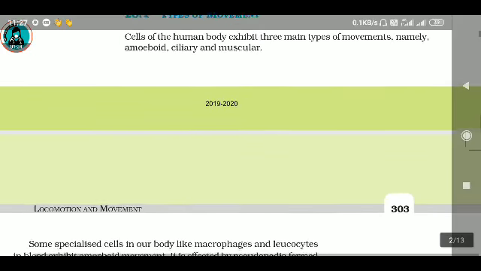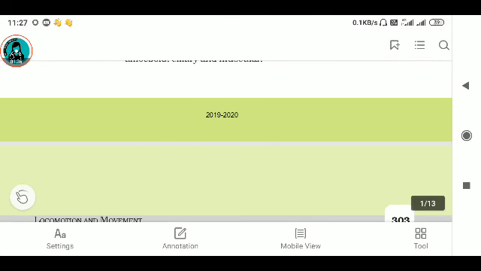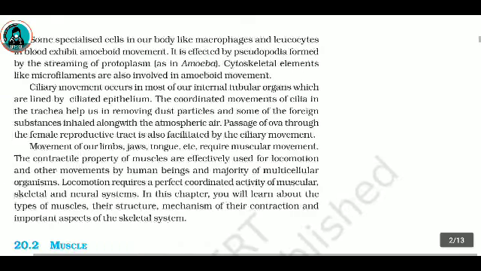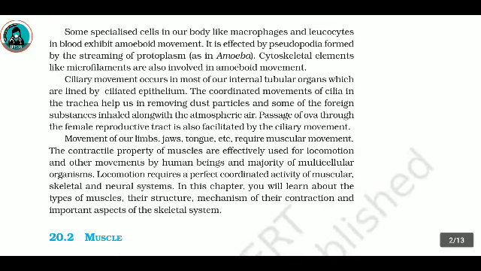Types of movement. Cells of the human body exhibit three main types of movements, namely amoeboid, ciliary, and muscular. Some specialized cells in our body, like macrophages and leukocytes in blood, exhibit amoeboid movement. It is effected by pseudopodia formed by the streaming of protoplasm as in amoeba. Cytoskeletal elements like microfilaments are also involved in amoeboid movement.